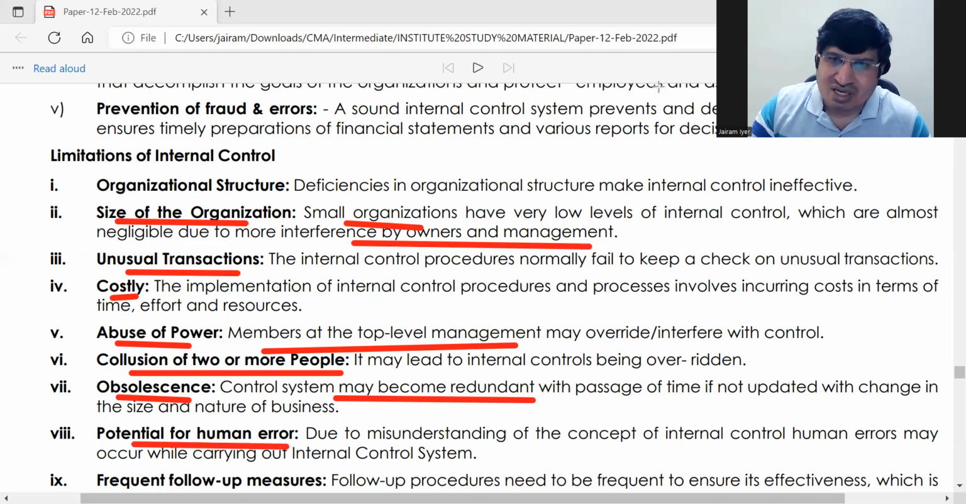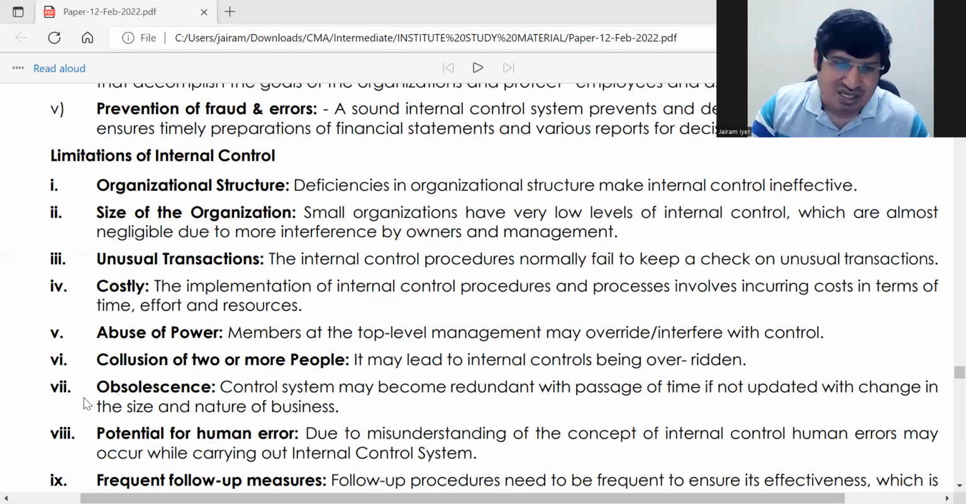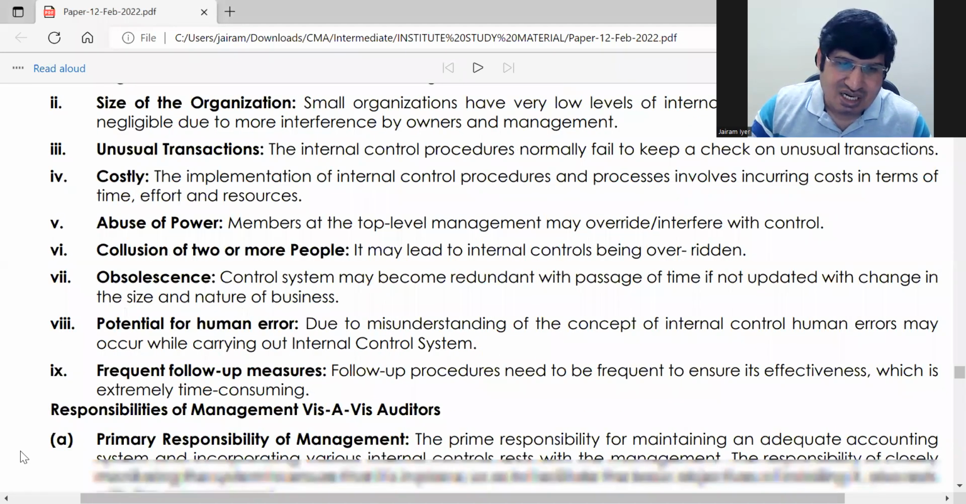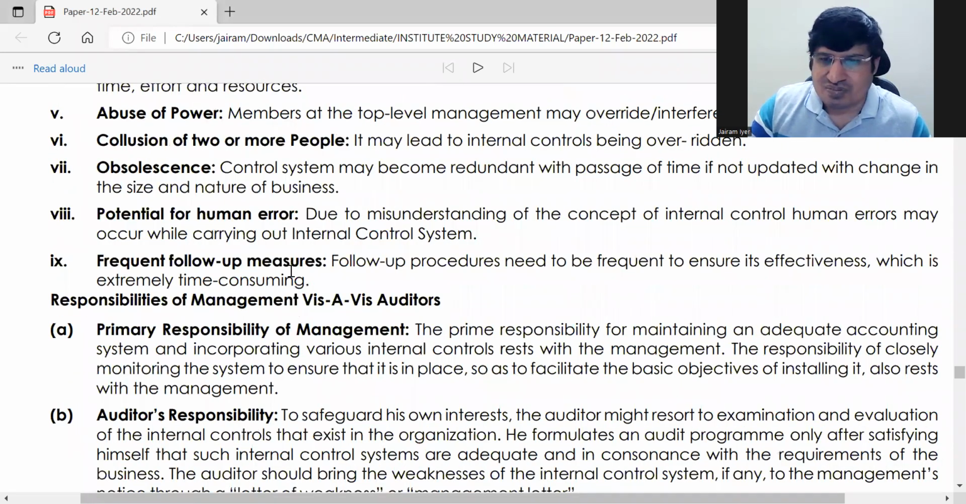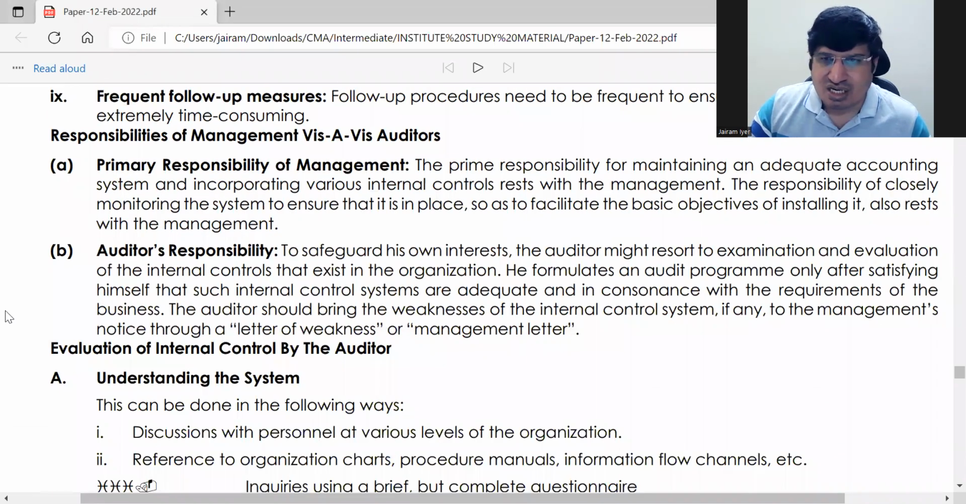Human errors anyway, as a limitation you can put it, but human error basically can happen in anything, correct? Not just here, can happen anywhere. Okay? So in internal control, follow up is also very essential. Anything wrong has happened, you have to keep following up, and it is very time consuming. Okay? Right? So these are your deficiencies of internal control. This is your deficiencies of internal control. Okay?